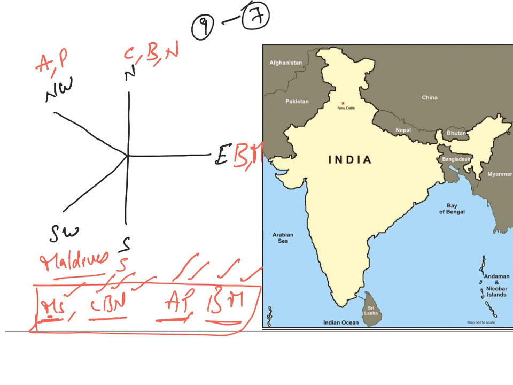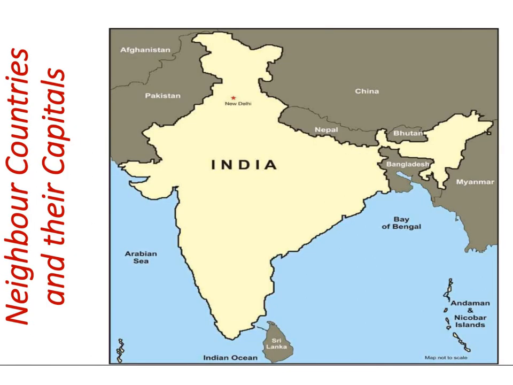Now let us see their capitals. We need to know their capitals also. Let us start with Pakistan. Pakistan's capital is Islamabad. The capital of Afghanistan is Kabul. The capital of China is Beijing.